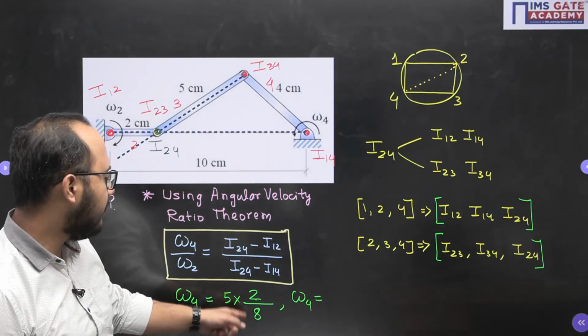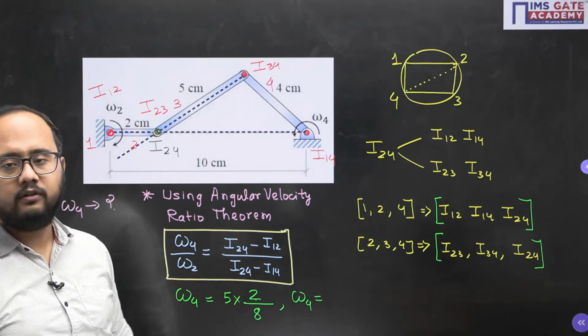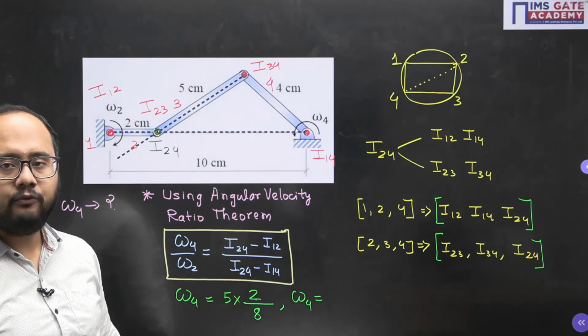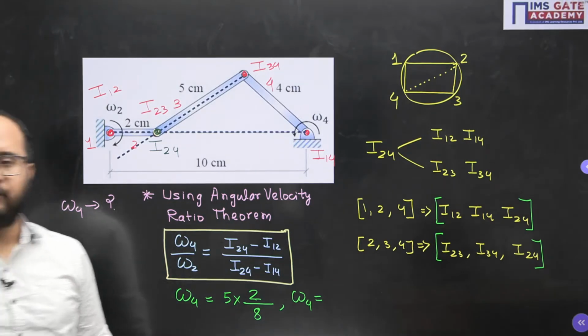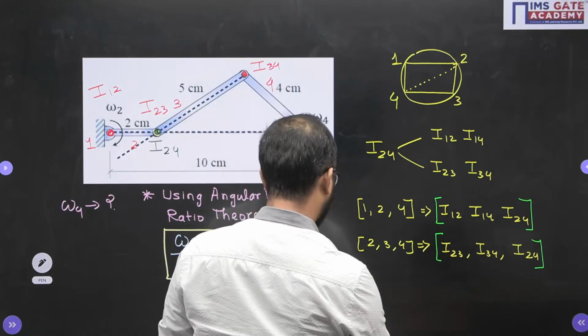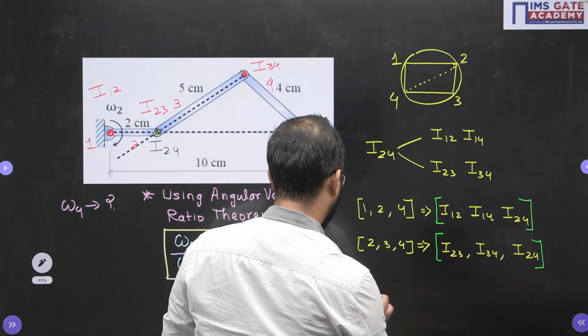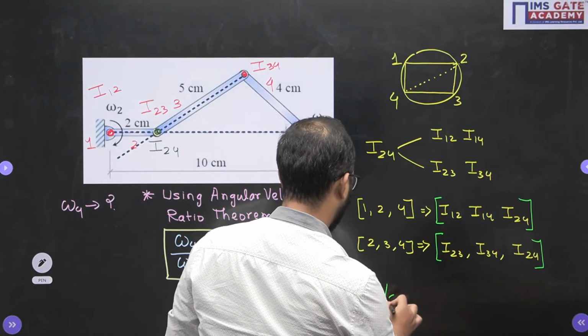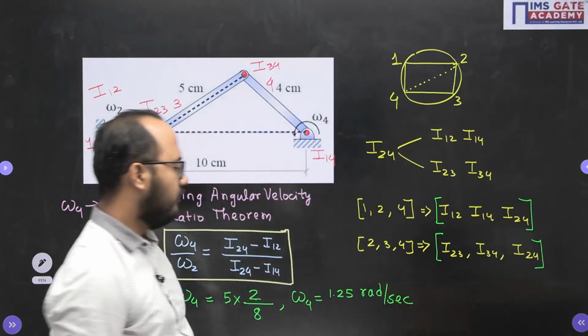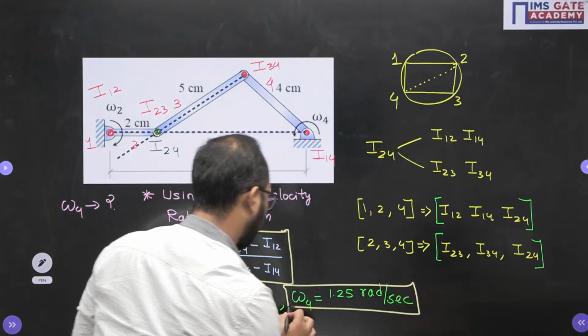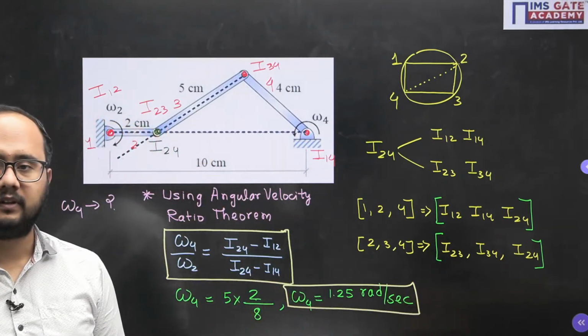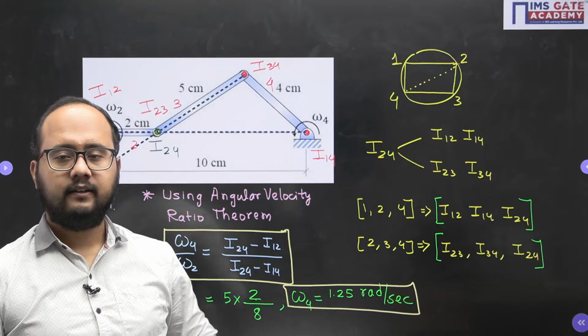So 2 by 8 will be what? 5 by 4. 5 by 4 will be there. So 5 by 4 is basically our answer, and if you simplify it, it becomes 1.25. So that is what we are having as the final answer for this problem. Clear? Final answer.